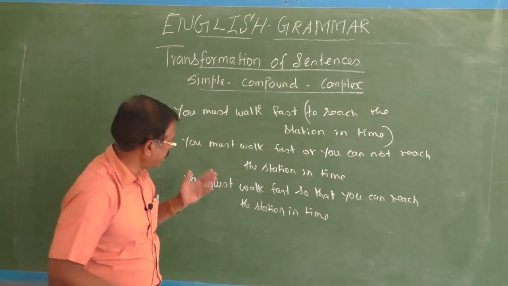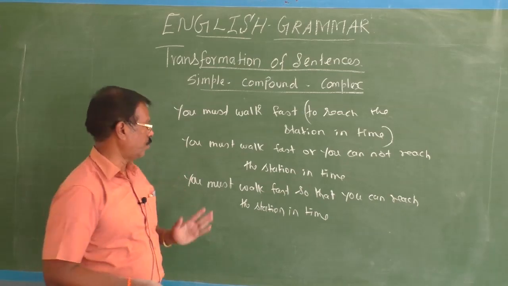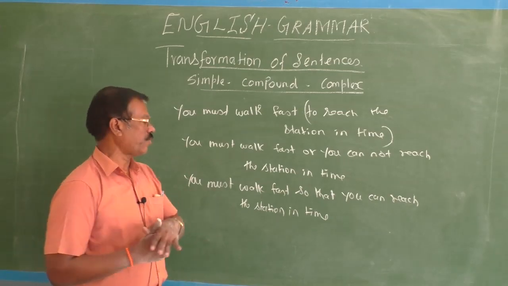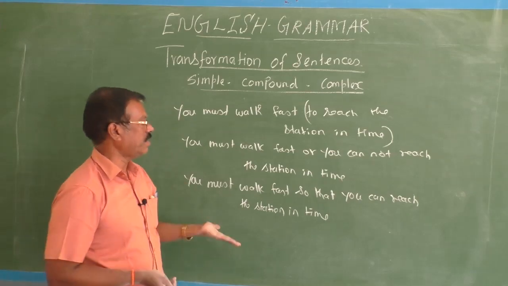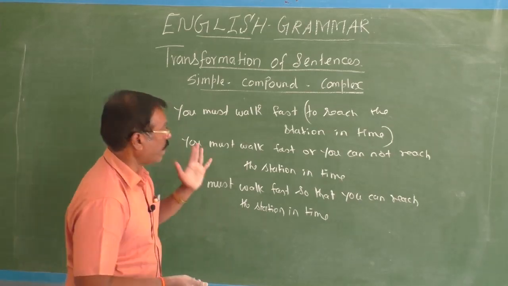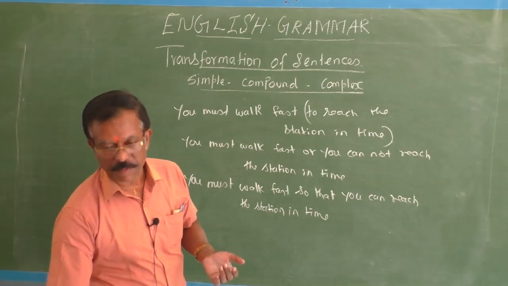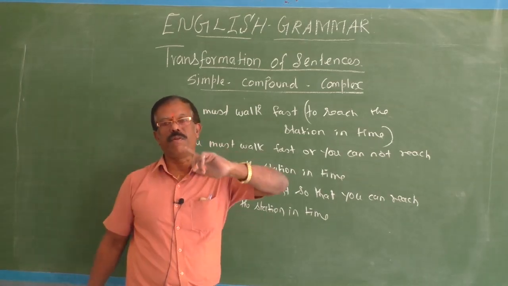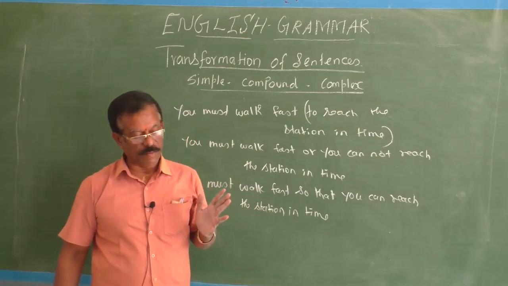You can change in that way also. The complex sentence can have that form also. You must walk fast so that you can reach the station in time. Otherwise, if you walk fast, you can reach the station in time. Unless you walk fast, you cannot reach the station in time. Okay. But whatever may be the form, one thing you have to keep in your mind, children, the meaning should not get disturbed.